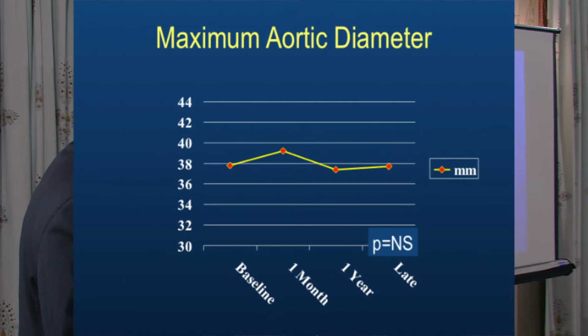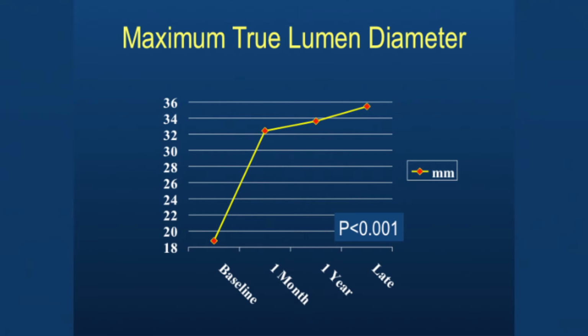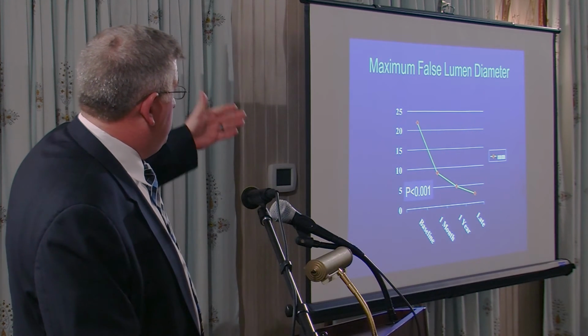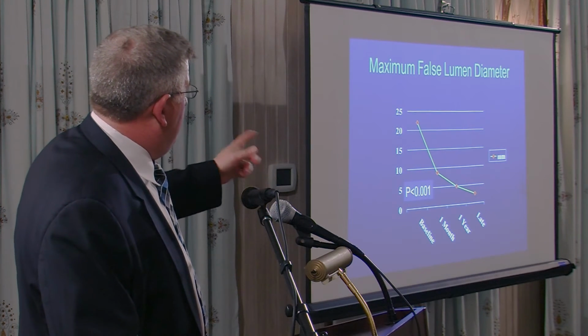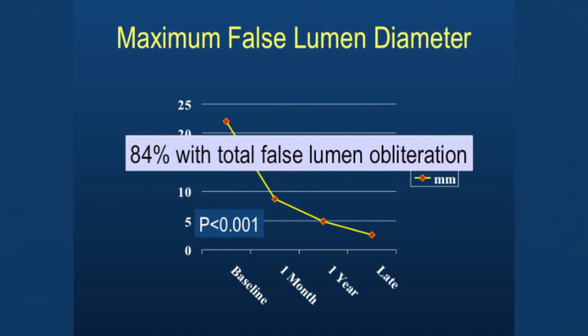Go next. And we had 4-year follow-up for these. And so the maximum aortic diameter between the baseline and 1 month increased a little bit because of oversizing of the stent graft, but you can see that by 1 year and late follow-up, it really evened out. Next. The true lumen diameter got bigger, as one would expect, because you could see how compromised they are, and then it continued to get larger over time with late follow-up. Next. And then the false lumen diameter got smaller and continued to get smaller, and if you click next, 84% had total false lumen thrombosis or obliteration along the stented segment.